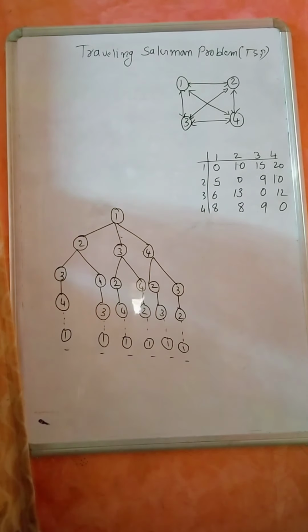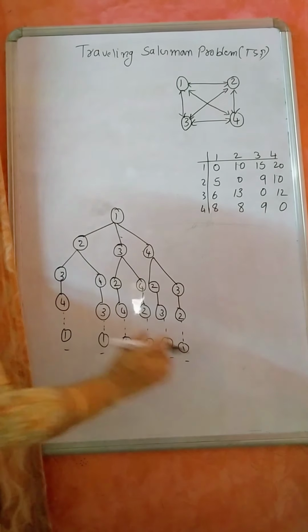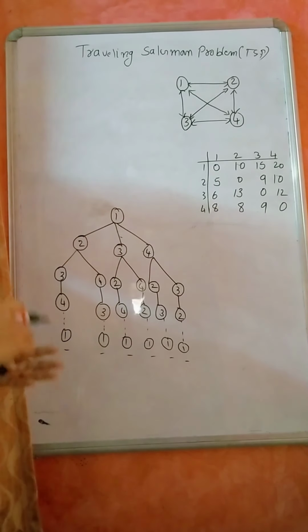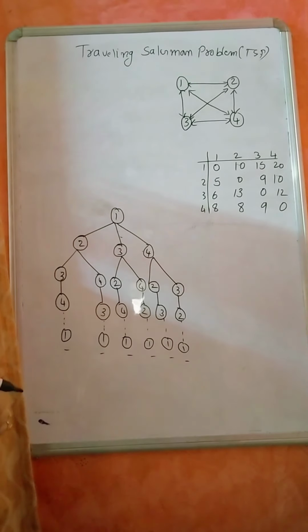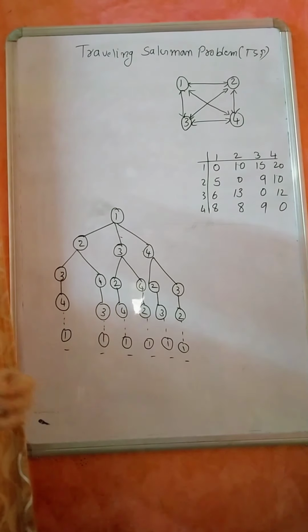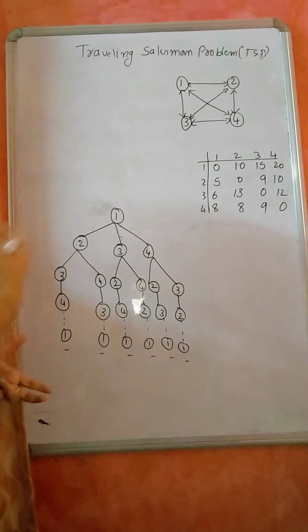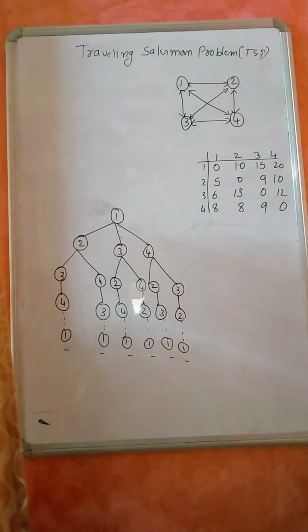So all the possible paths I have to consider, then I have to calculate the cost, and then select the minimum cost. So it is a time consuming process, and the time complexity is high. Therefore, we will go to other techniques of solving the same problem, like using a dynamic programming technique, or a branch and bound technique. Like that we'll move to different methods.